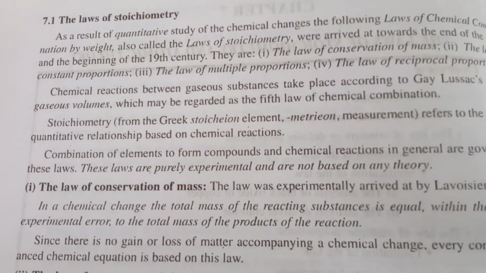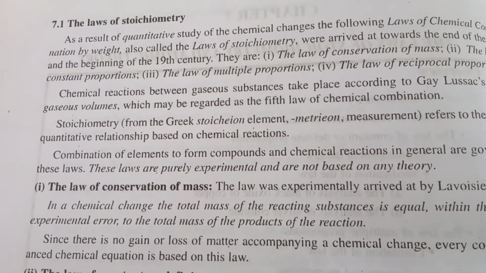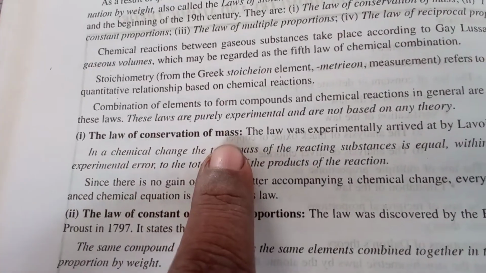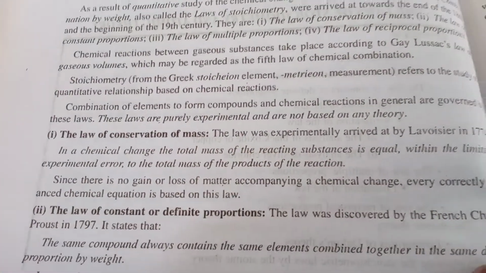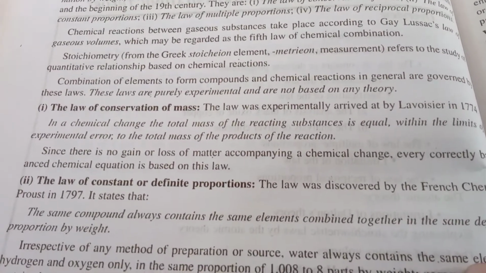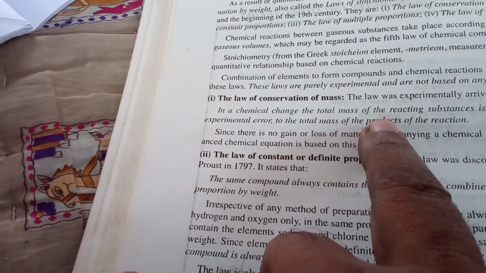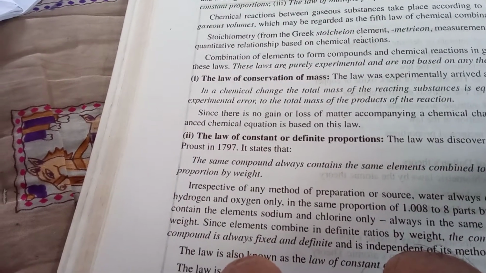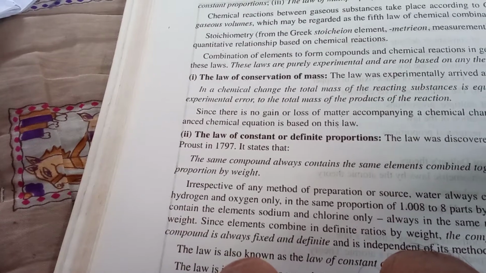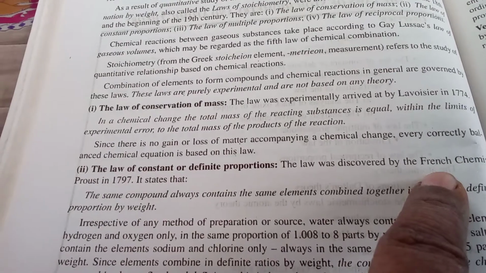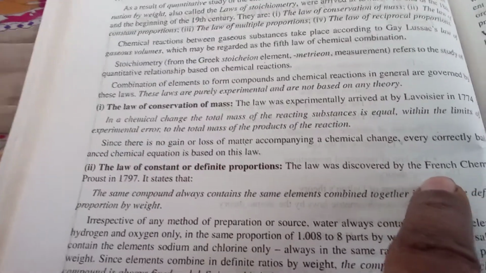The law of stoichiometry, the first law is conservation of mass. The law of conservation of mass was explained by Lavoisier in 1774. The law states that in a chemical change, the total mass of the reacting substances is equal, within the limits of experimental error, to the total mass of the products of the reaction. Before the reaction and after the reaction, mass are equal.